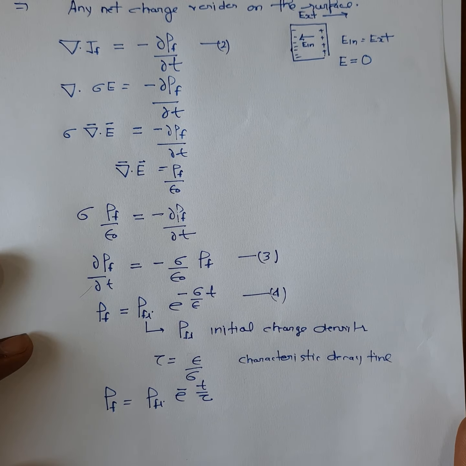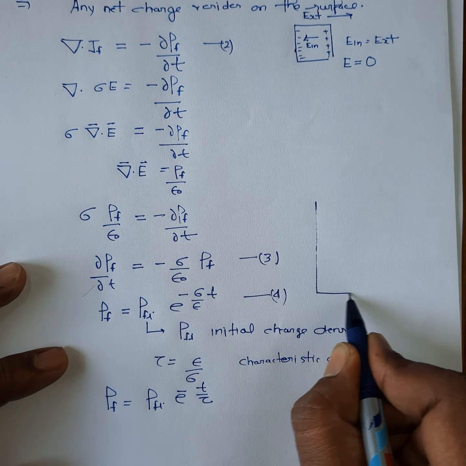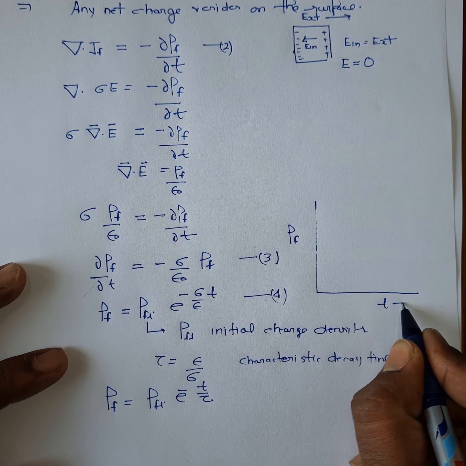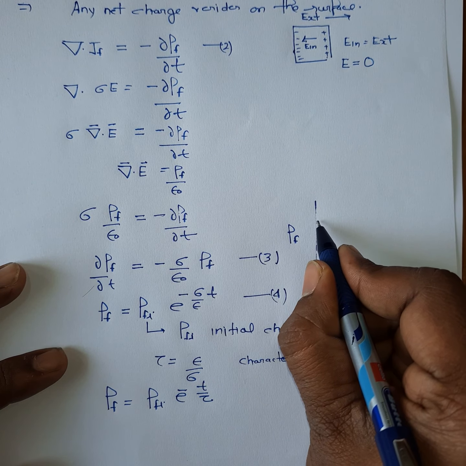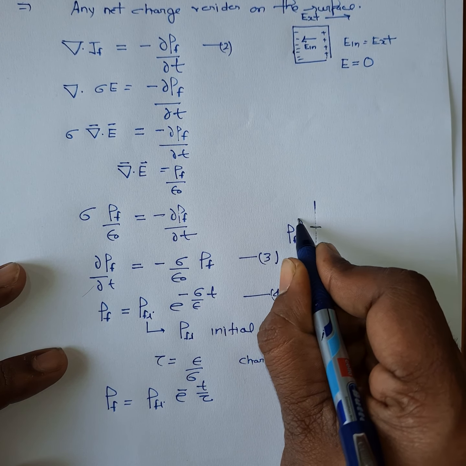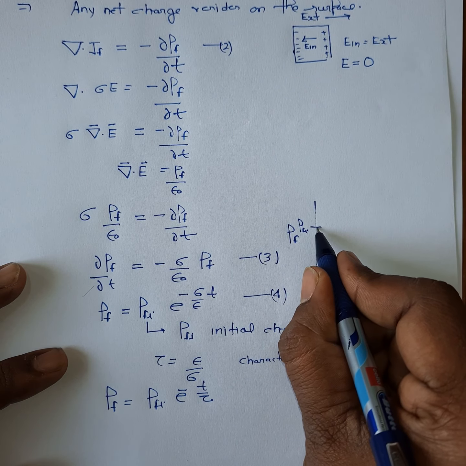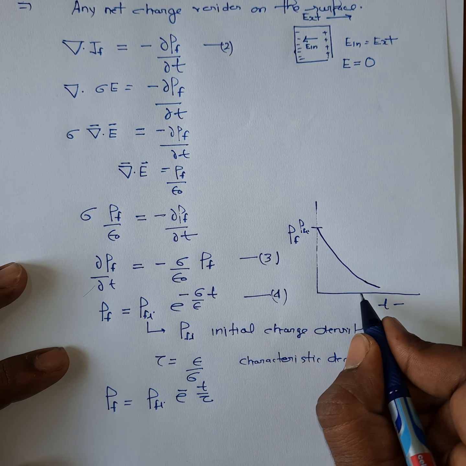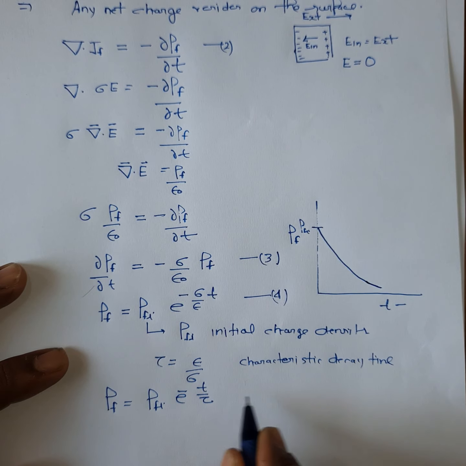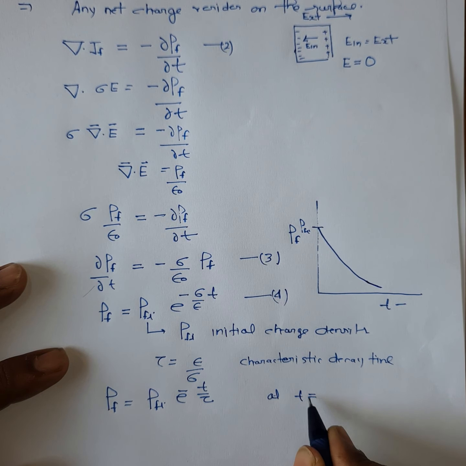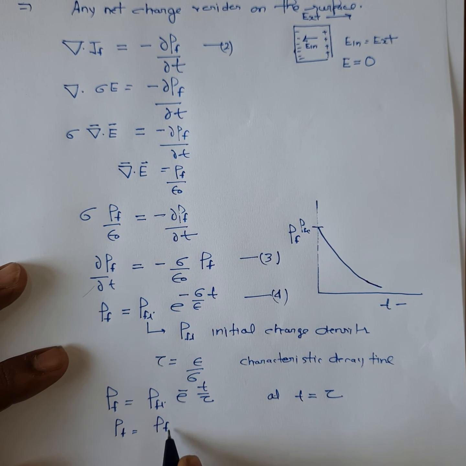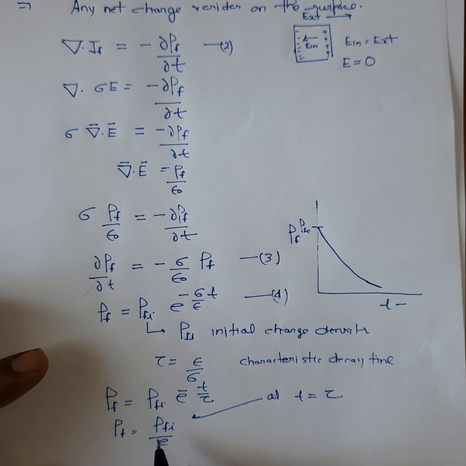If you plot this equation, with rho_f on the y axis and t on the x axis, you find that this is your initial rho_fi, and with time it starts decreasing, and at t equal to tau, it becomes 1 by e times its initial charge density.